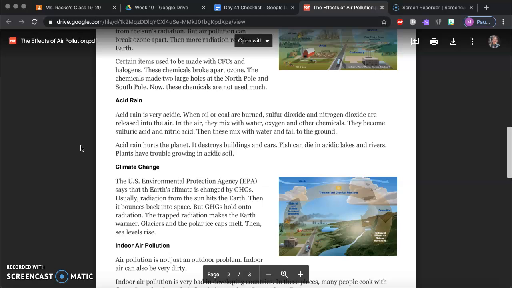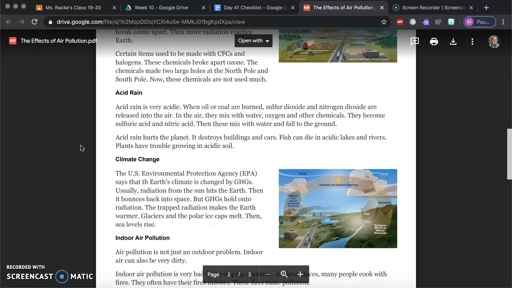Acid rain. Acid rain is very acidic. When oil and coal are burned, sulfur dioxide and nitrogen dioxide are released into the air. In the air, they mix with water, oxygen, and other chemicals. They become sulfuric acid and nitric acid. Then these mix with water and fall to the ground. Acid rain hurts the planet. It destroys buildings and cars. Fish can die in acidic lakes and rivers. Plants have trouble growing in acidic soil.